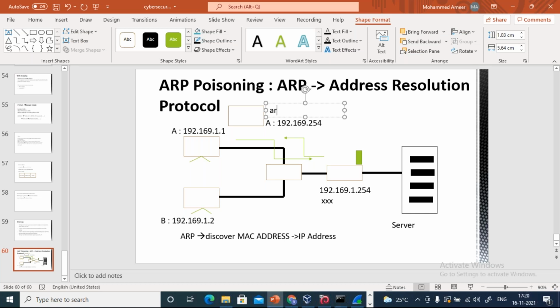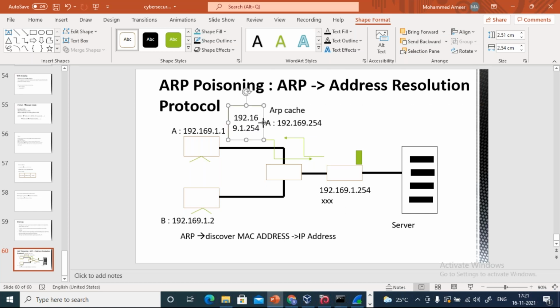In this particular cache memory, he is going to store that information corresponding to this IP address, that is 192.169.254.1.